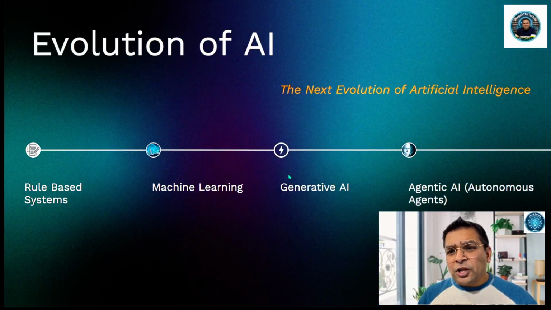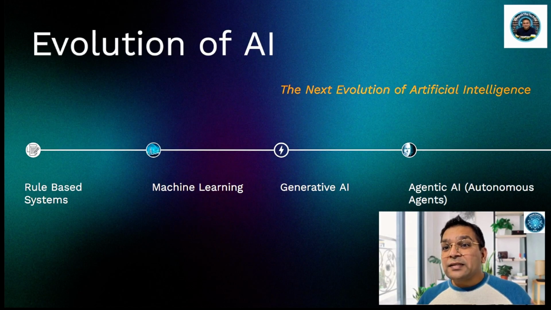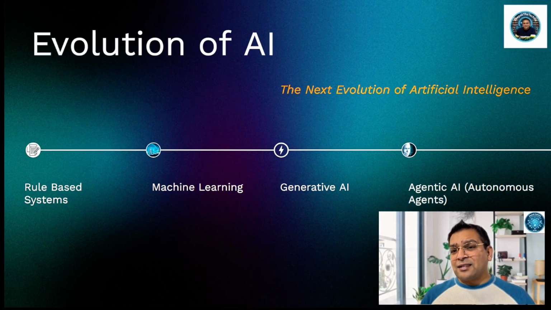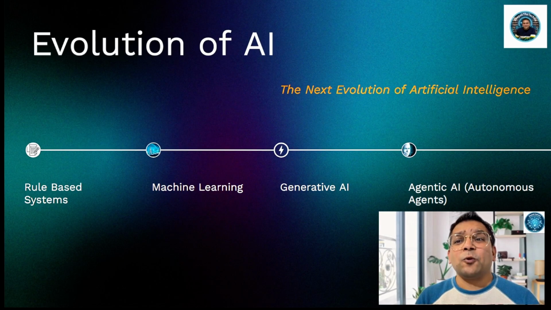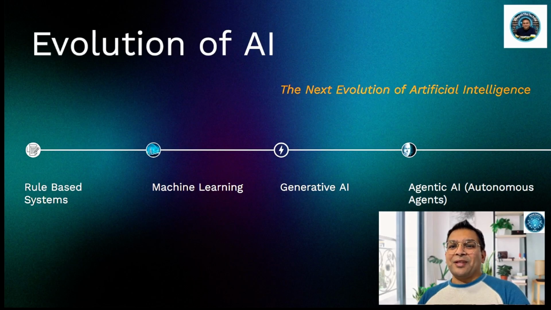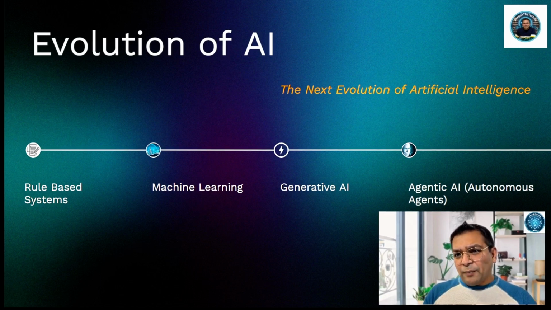Now, if we talk about the evolution of AI, I will break this down into four different phases. First, rule-based systems. This is where AI started. Humans explicitly wrote rules: if this happens, then do that. These systems worked well in predictable environments, but they broke down with complexity. No learning, no adaptation, just rigid logic. Rule-based systems follow instructions, but they don't understand.